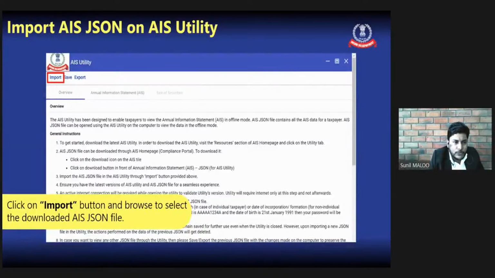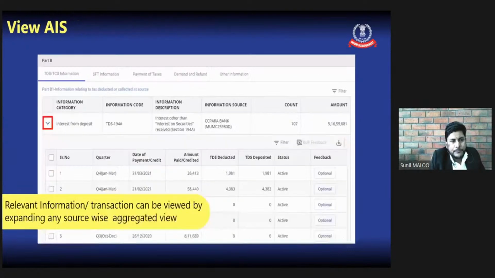And once the file is downloaded, there is an import button in the utility. We need to click that import button. The file will be imported in the utility. And once the import is done successfully, all the transactions which are appearing in the AIS will now appear in your offline software on the computer.